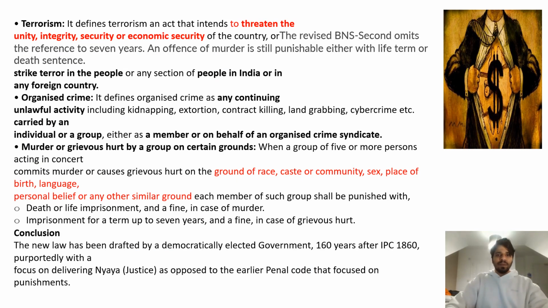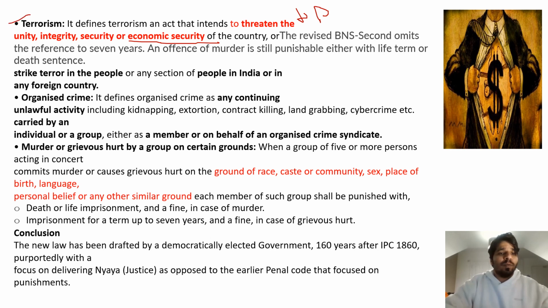Next. Okay, let us understand how they have defined terrorism. It defines terrorism as an act that intends to threaten the unity, integrity, security, or economic security. Earlier, the bill just had the economic, social, and political security of India. But now the new meaning of terrorism also involves the economic aspect, right?